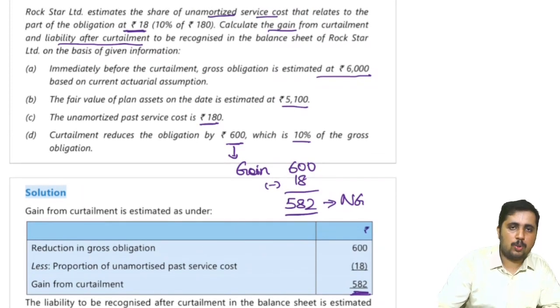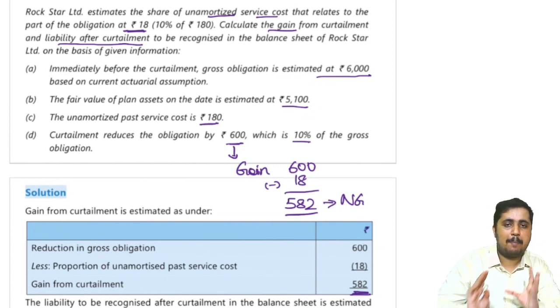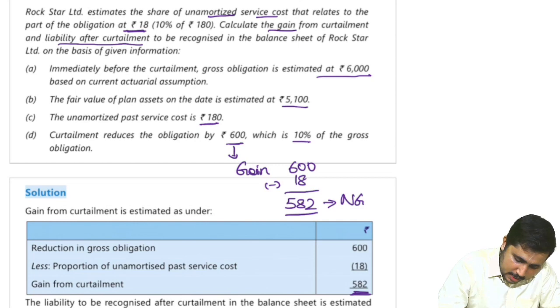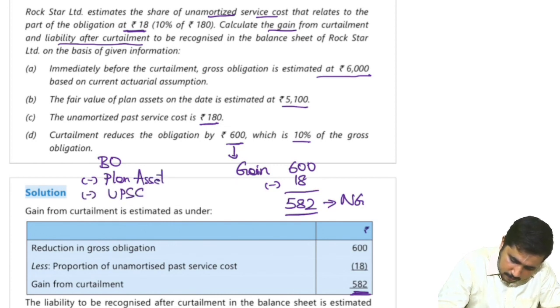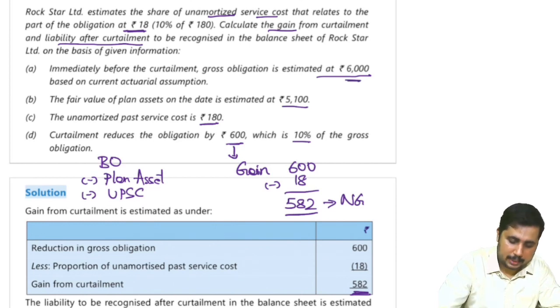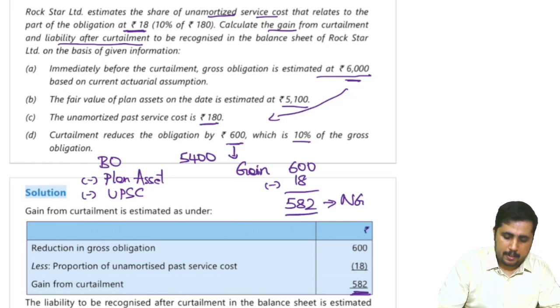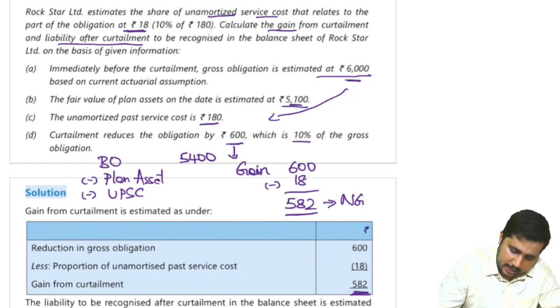What will happen to our liability balance, or what will happen to our balance sheet position now? See, balance sheet, what we are supposed to do? The benefit obligation minus plan asset minus unamortized past service cost. Correct? Now, benefit obligation initially was 6,000, but it's getting reduced by 600. So, how much will remain then? We will have 5,400 balance remaining. Then how much is plan asset over here?